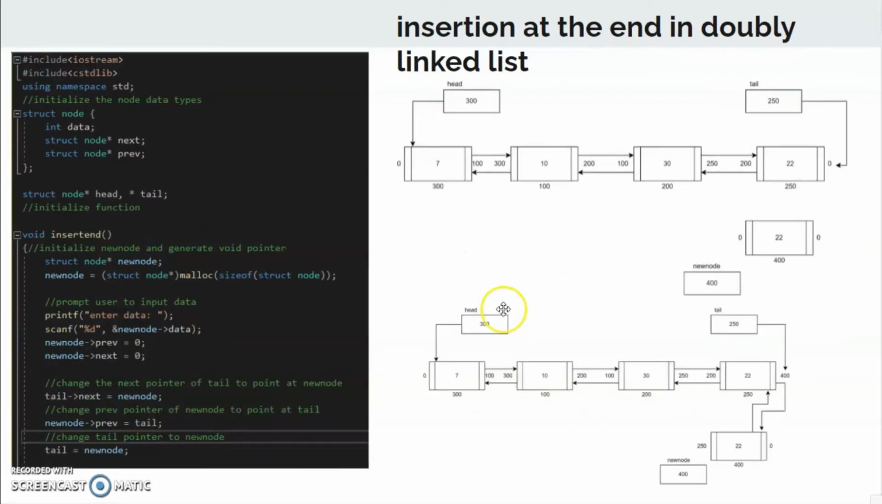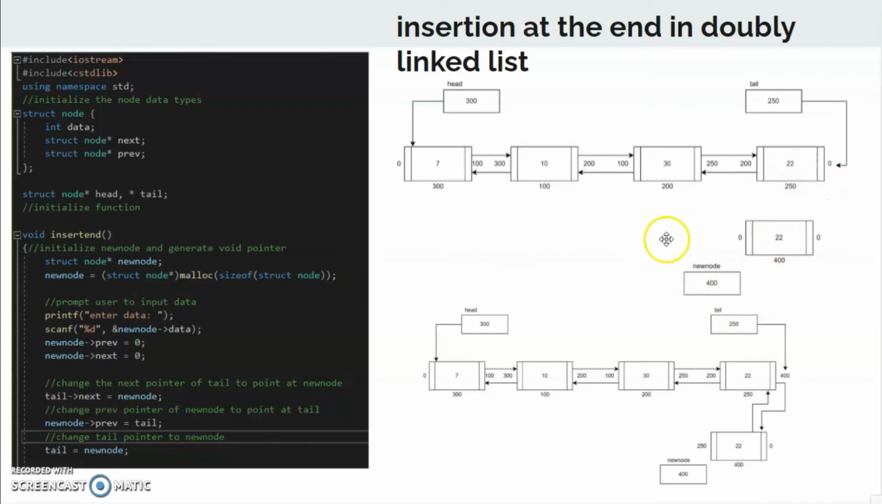Next, we will be discussing insertion at the end in a doubly linked list. In a doubly linked list, it has the same order of code, and the only difference is that we name the function insert end, so we want to insert at the end of the queue. This is all the same. We prompt the user to insert data, and then malloc will create a void pointer which will hold the new node of data 22.